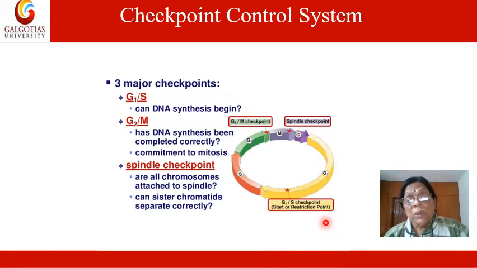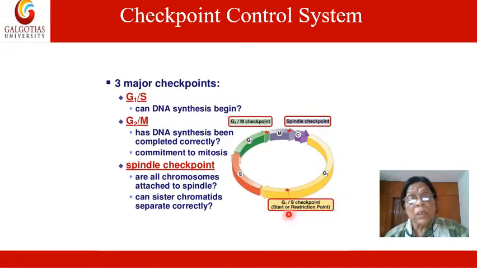And so this point decides whether this is the proper stage for the cell to divide, because whether the cytoplasmic material is enough so that it can be divided into two cells.